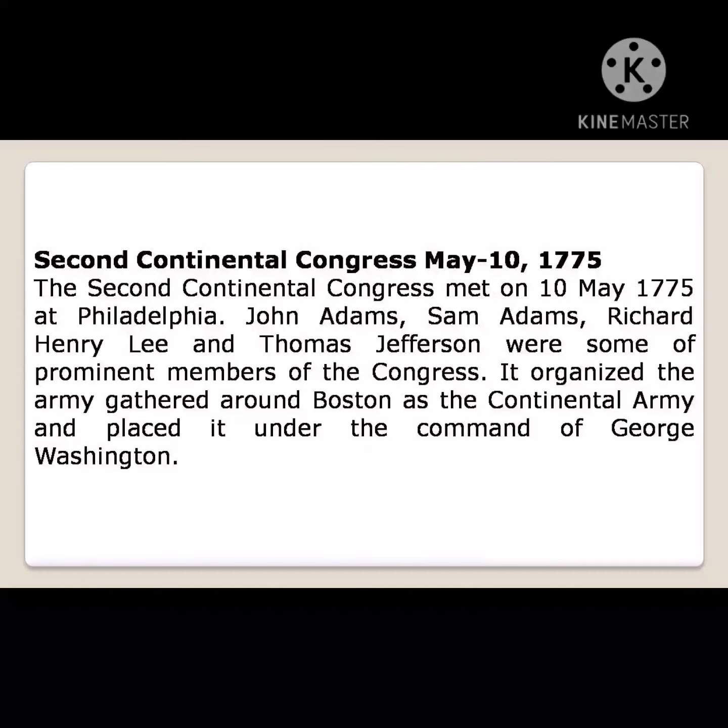As the war progressed, the Continental Congress assumed the function of government. In July 1775, it appointed commissioners to negotiate with Native Americans. It also established a postal department with Benjamin Franklin as the postmaster general. A committee was formed to explore the possibility of foreign aid.